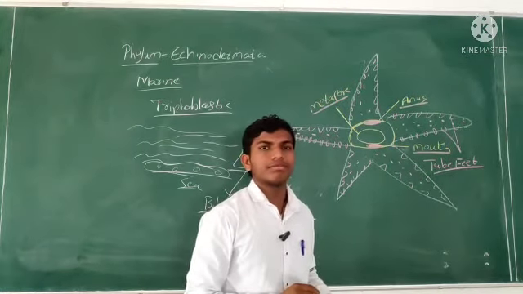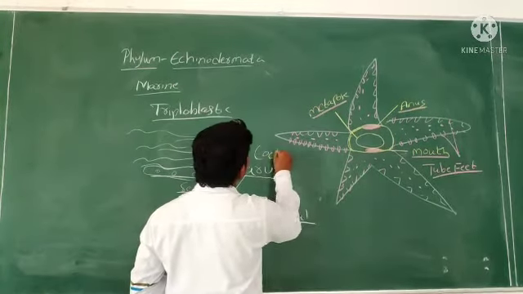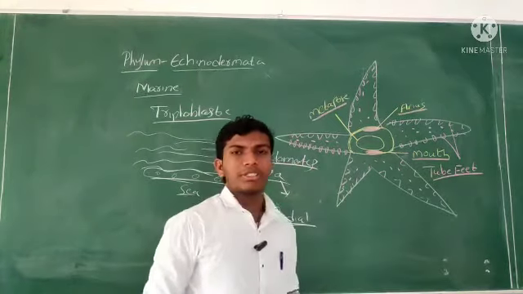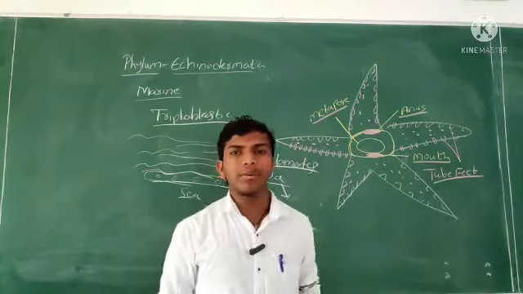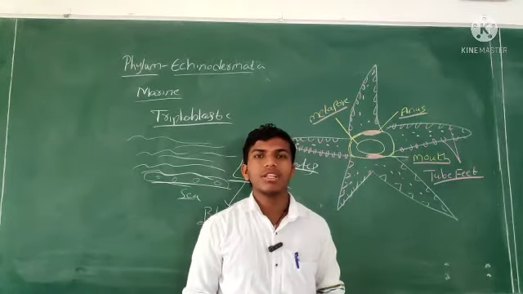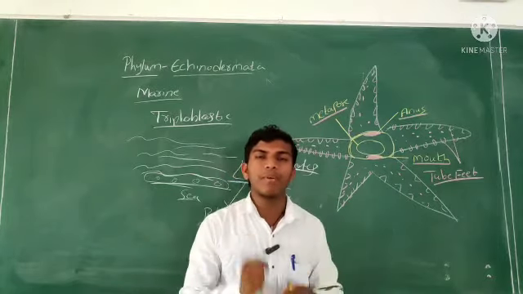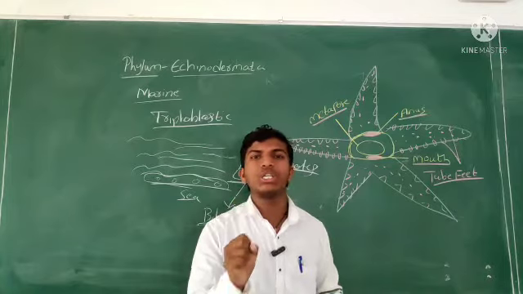Important thing. These are coelomates. Coelomates means what? Coelom is nothing but body cavity, right? These Echinodermata have a true body cavity, a true coelom.